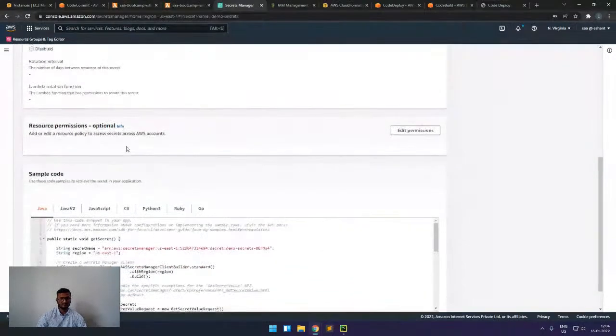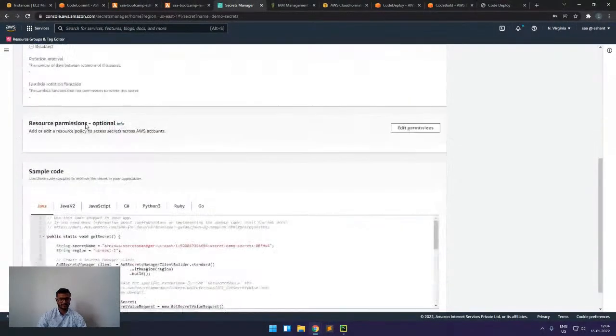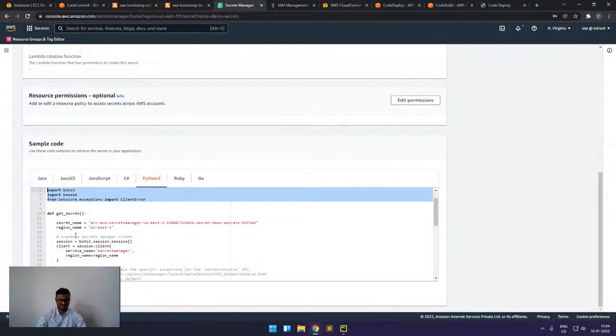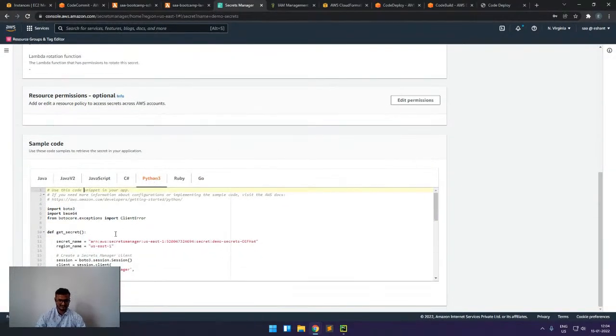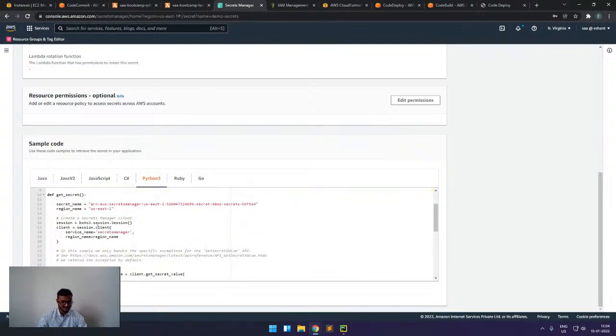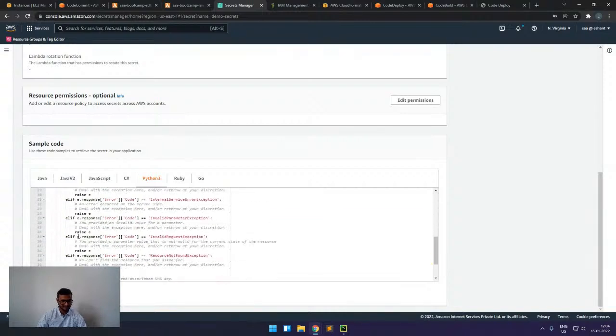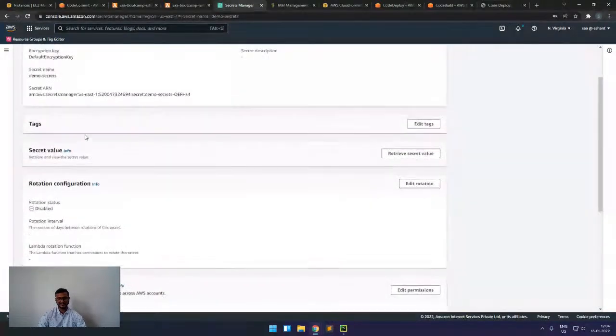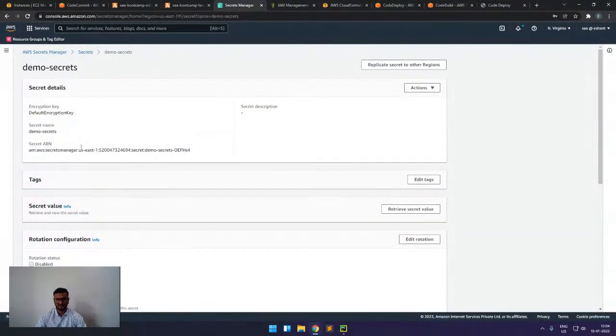But if I want to access this secret that I've created here in my code, for example, I'm writing code in Python, and I want to access it from my code, for that we also have the API call, and this is the AWS SDK. For this, we have Boto3, and using this, we create a client session of Secrets Manager, and using this get secret value method, we will get the secrets that we have stored here, and we can integrate it in our code without hard coding our credentials.